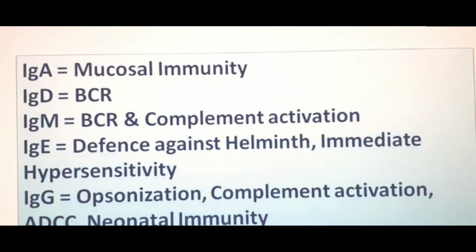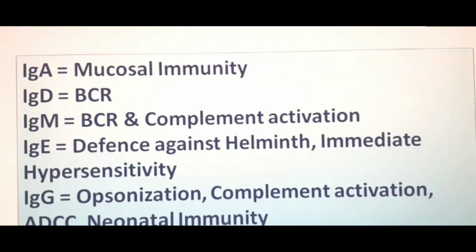In this slide, I want to mention some important functions that are performed by antibody. Like IgA antibody develops immunity in the mucosal area. IgD acts as a B-cell receptor. IgM also acts as a B-cell receptor and in complement activation. IgE develops immunity against helminths and also has a negative point.